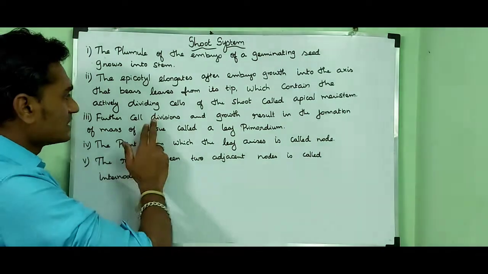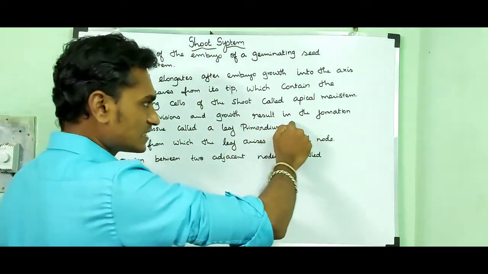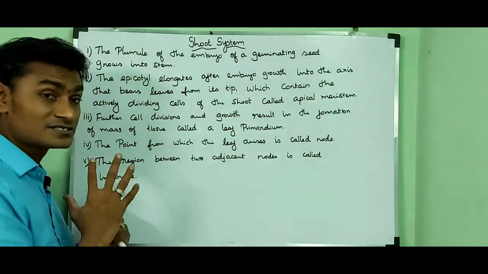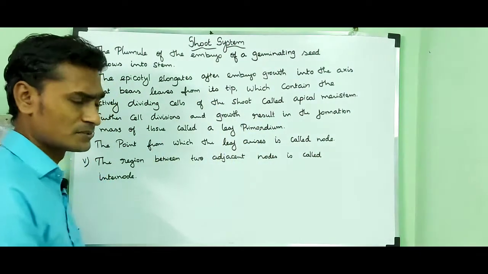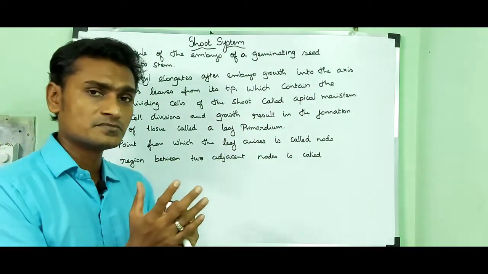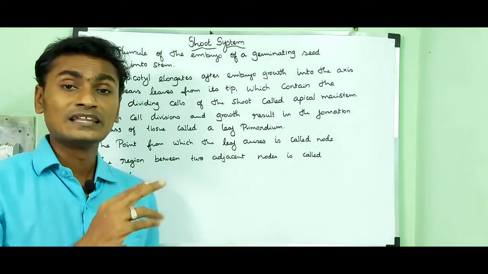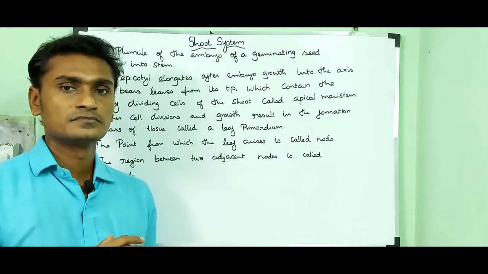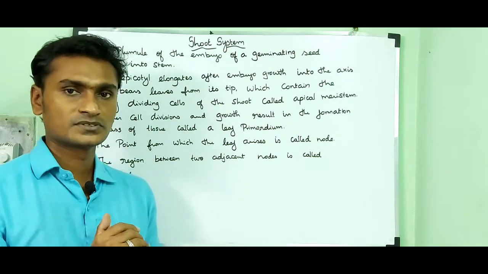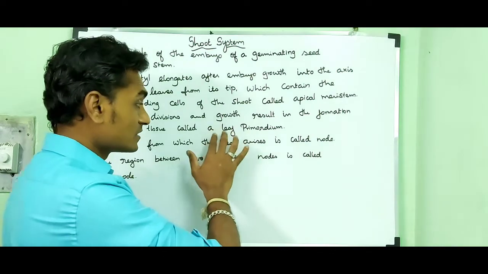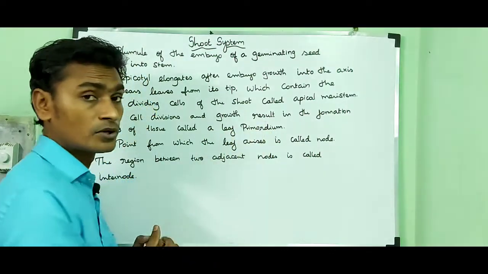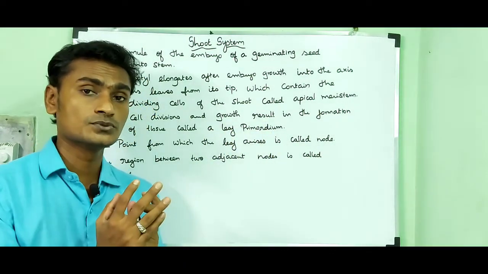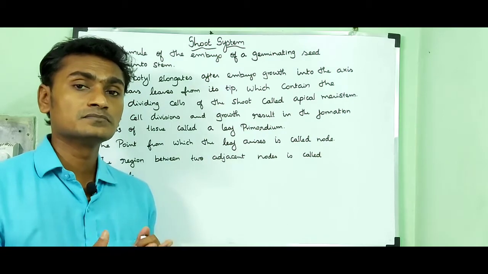Then further cell division and growth result in the formation of a mass of tissue called leaf primordium. Actually, primordium means a mass of tissue. Later it can become an organ. So that primordium is called, here they have mentioned, leaf primordium. That mass of tissue later becomes a leaf.